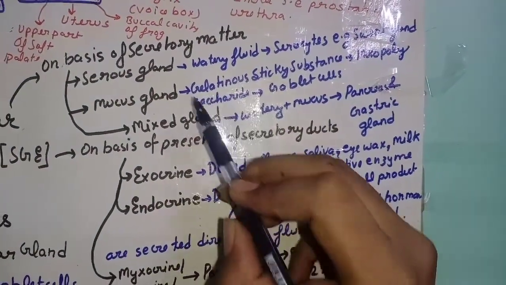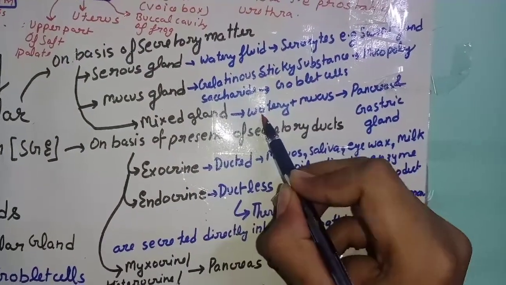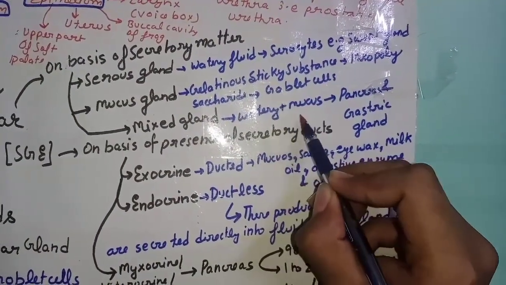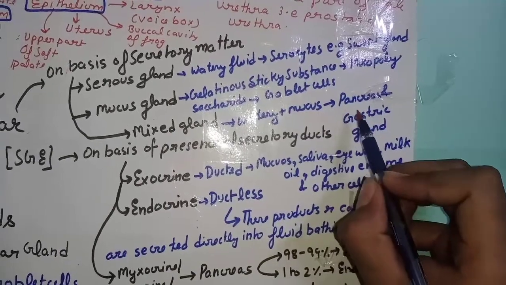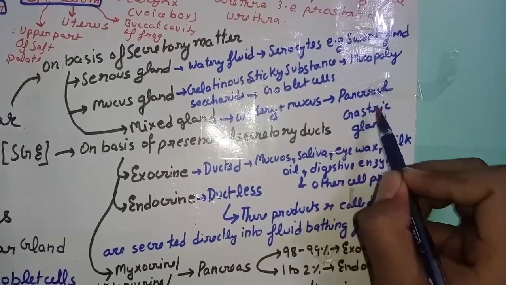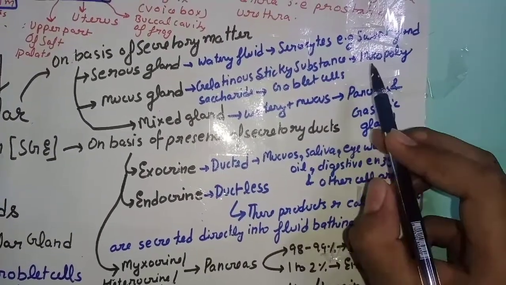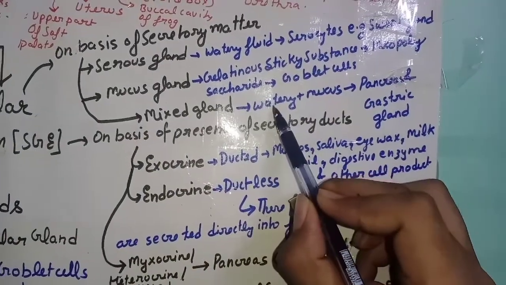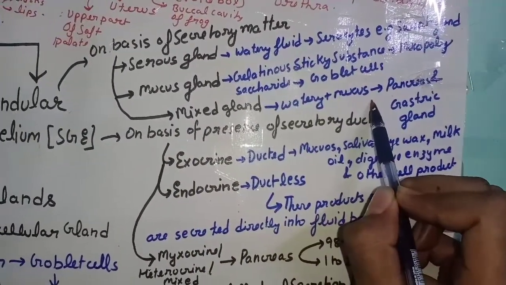Mixed is the combination of these two, that is watery substance plus mucous substance. It is for the pancreas and gastric gland. So pancreas and gastric gland are a type of mixed gland because their secretion is watery plus mucus.